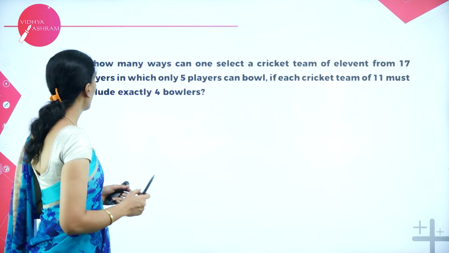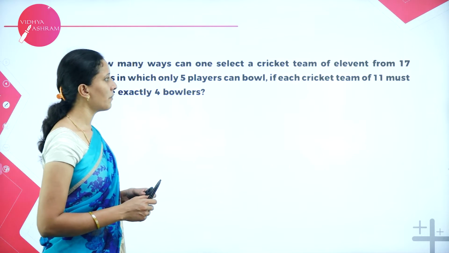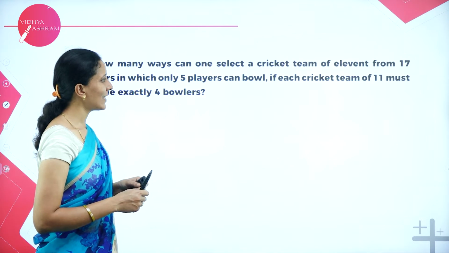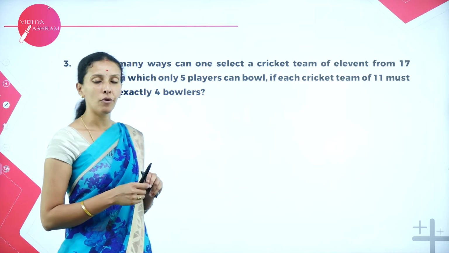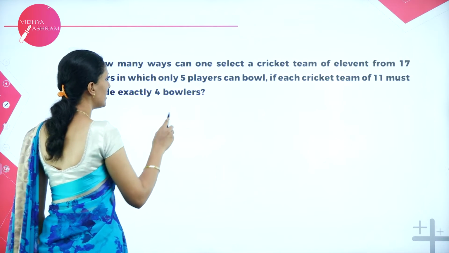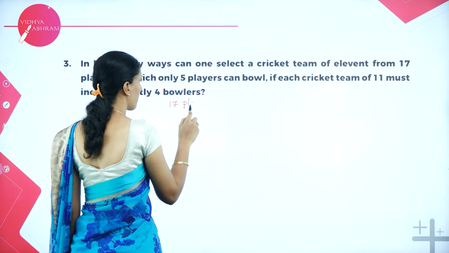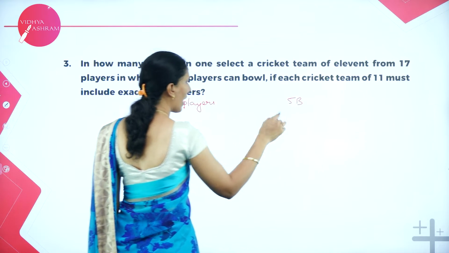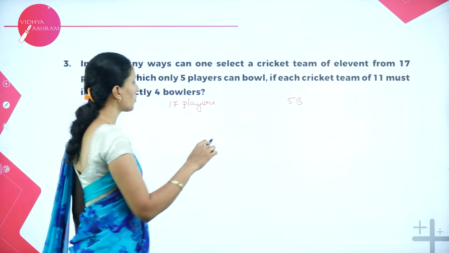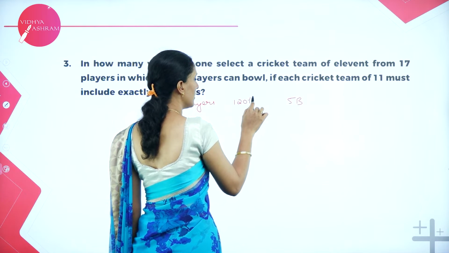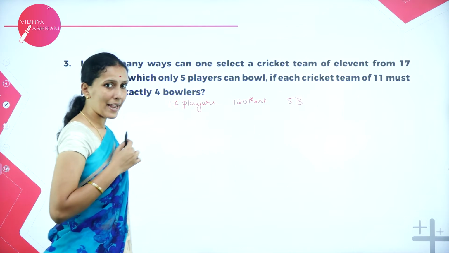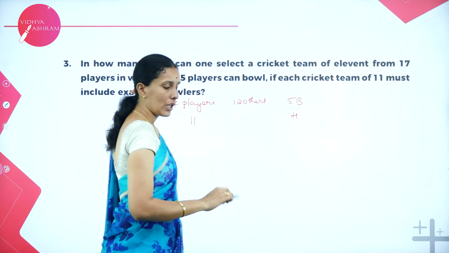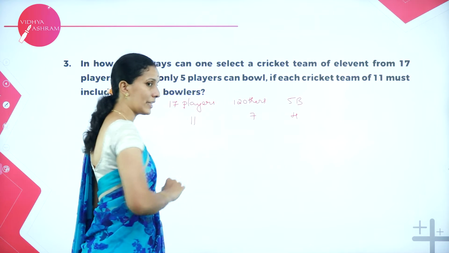Next question we have. In how many ways can one select a cricket team of 11 from 17 players in which only 5 players can bowl, if each cricket team of 11 must include exactly 4 bowlers? So we have 17 players, and out of that we have 5 bowlers. So 5 bowlers are there, which means 12 are others. Next, I need to form a cricket team of 11 where it must include 4 bowlers. Then the remaining 7 will be from these 12.